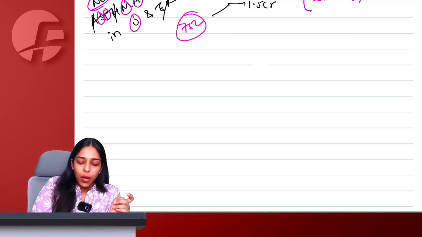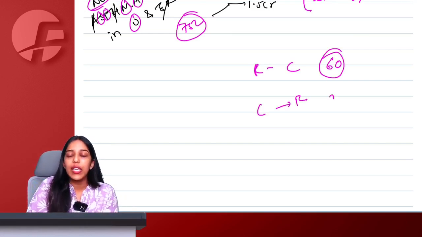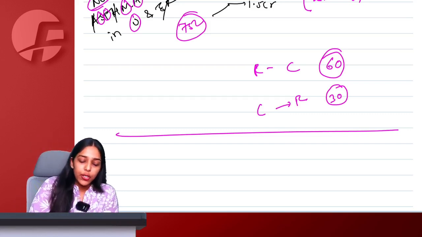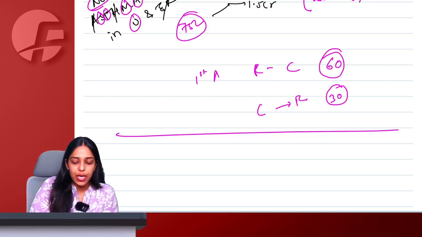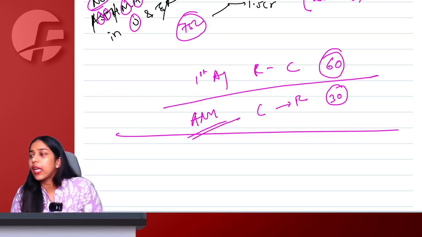When you are shifting from regular to compo, you have to reverse your ITC within 60 days. When you are shifting from compo to regular, you can avail ITC within 30 days of shifting. Regular to compo, you can only shift from 1st April. Compo to regular, you can shift any time during the entire financial year.